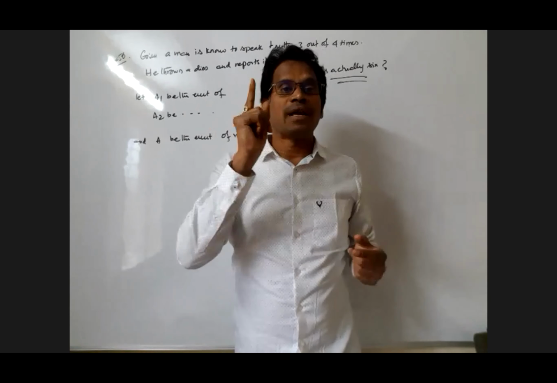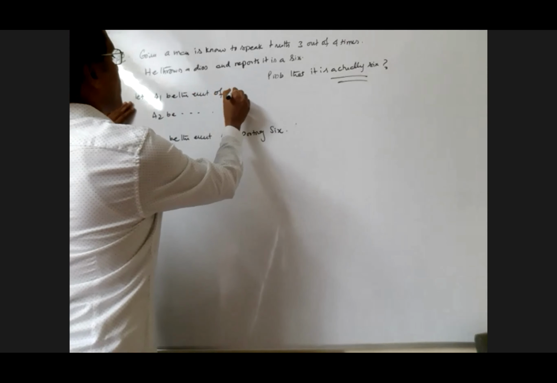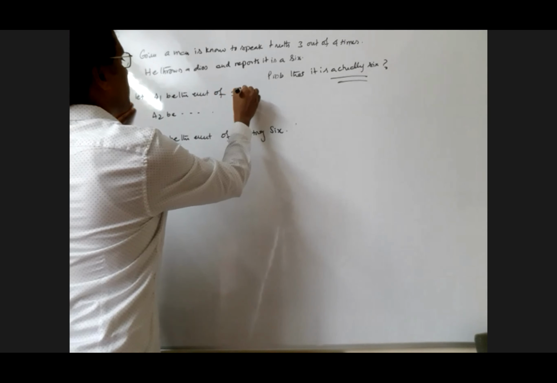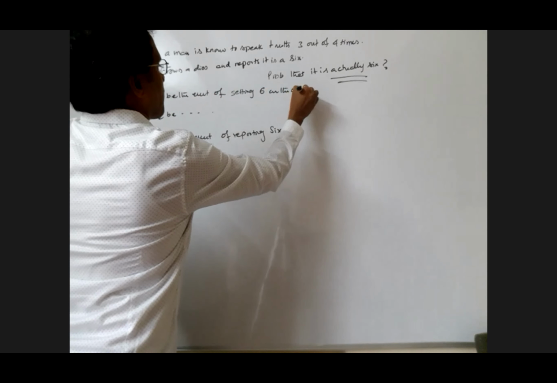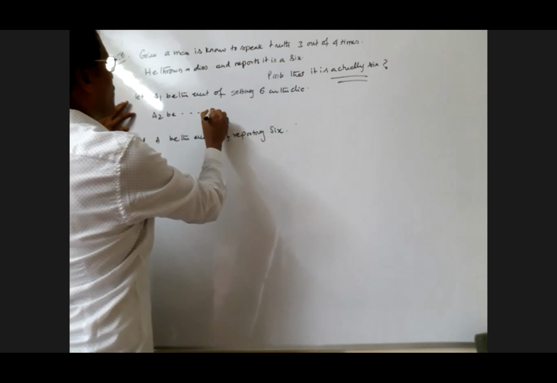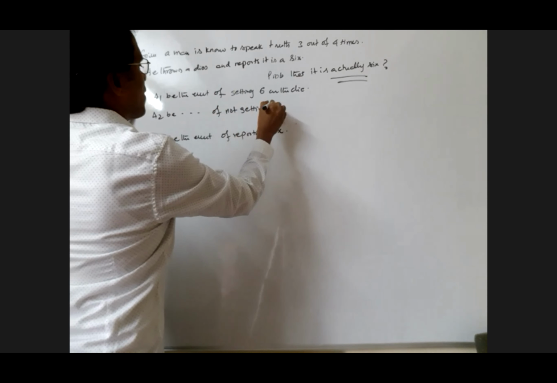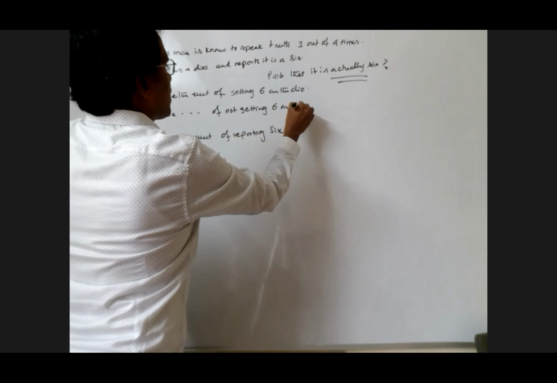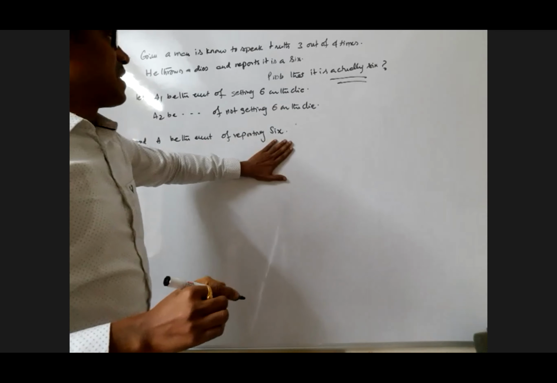A2 be the event of not getting 6 on the die. And A be the event of reporting the 6.